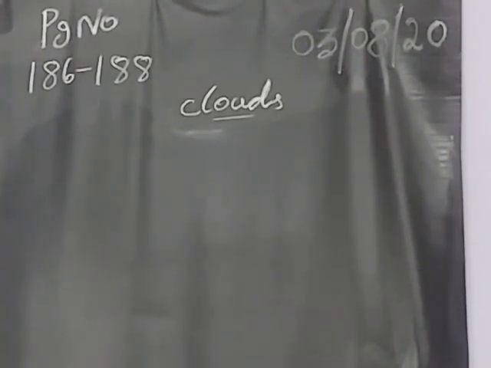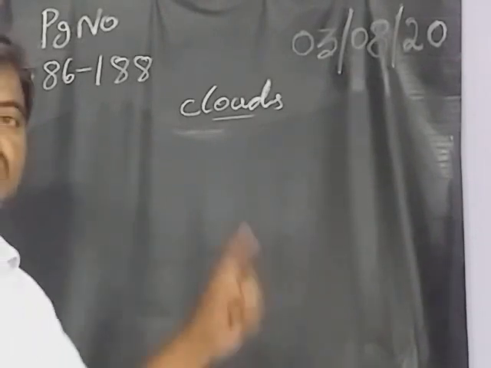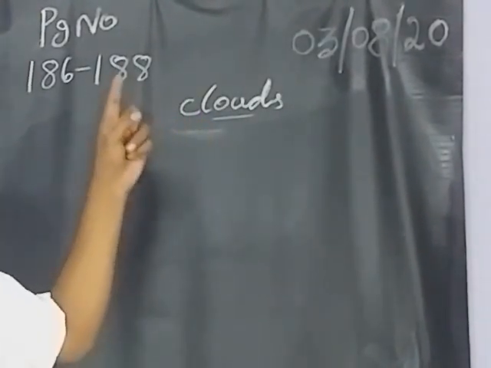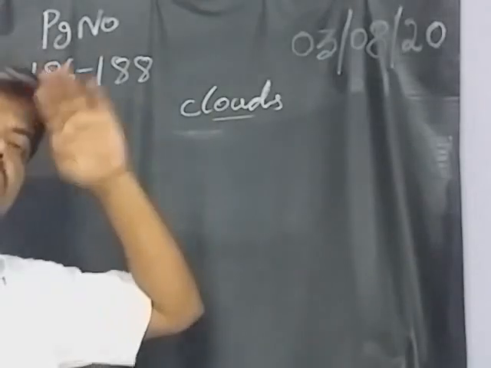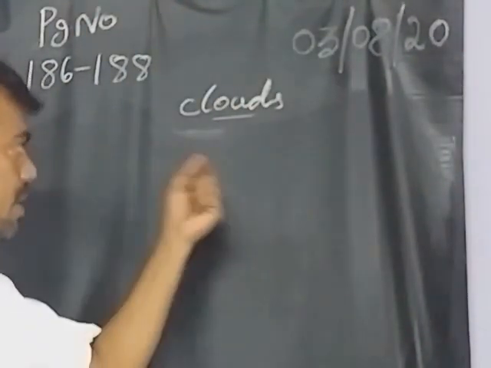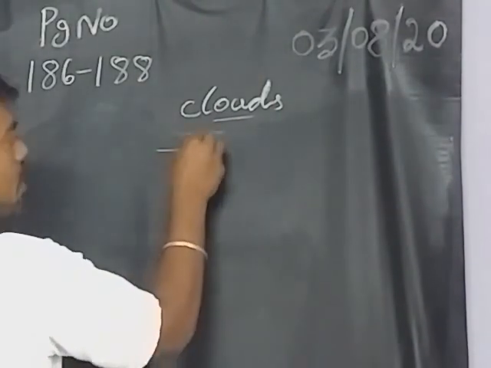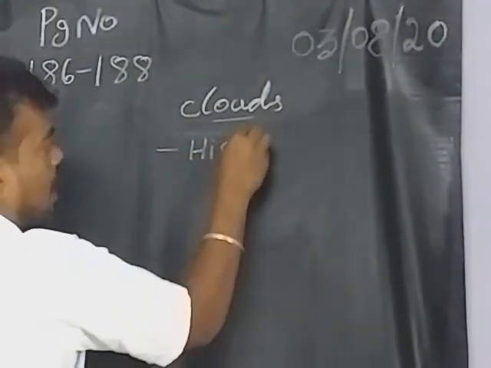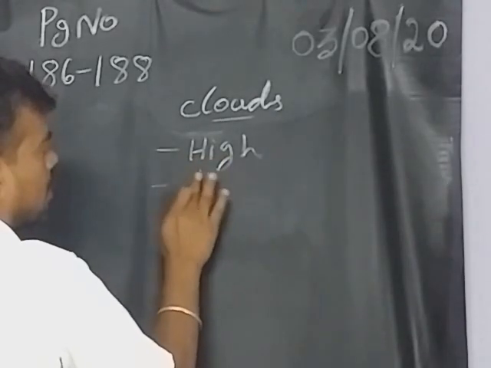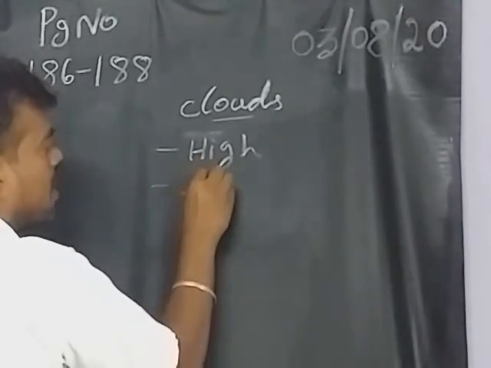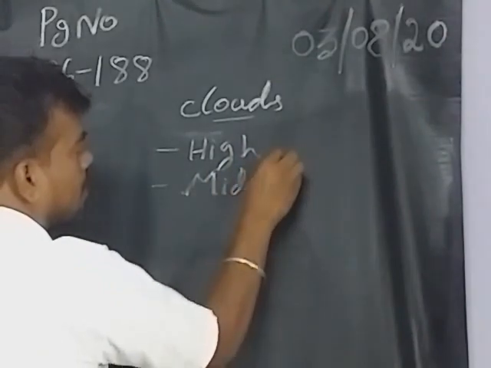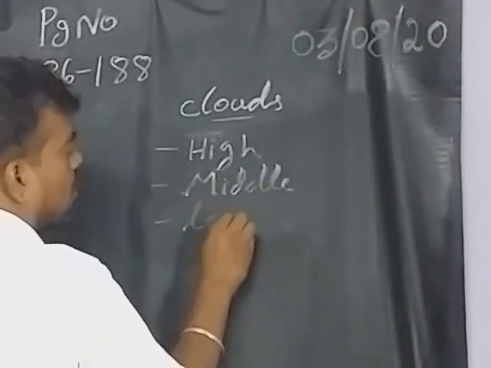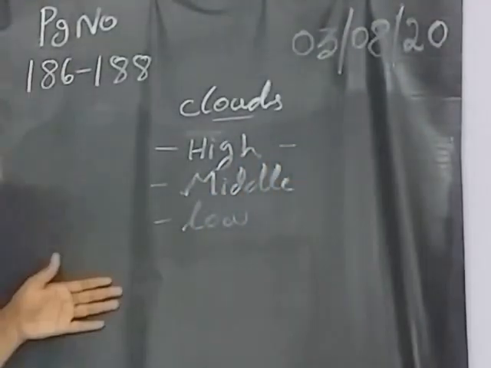The topic is atmosphere. Today we are going to see about clouds. We have some idea about the clouds which form in the sky. Based on the shape of the clouds and the height of the clouds, we have categories. What are the categories? First, high cloud. Next, middle cloud. Finally, low cloud. Based on the kilometer, it is segregated.